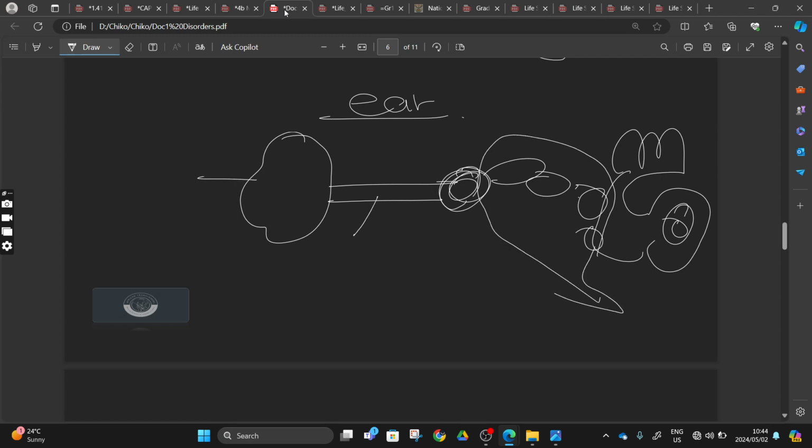We have our pinna, our auditory canal, our eardrum, our hammer, our anvil, our stirrup, our semicircular canals, our vestibule, our cochlea, and then we also have the receptors inside. Here we have the organ of Corti, here we have the maculae, here we have the cristae, and here we have our Eustachian tube. We learned this, right?